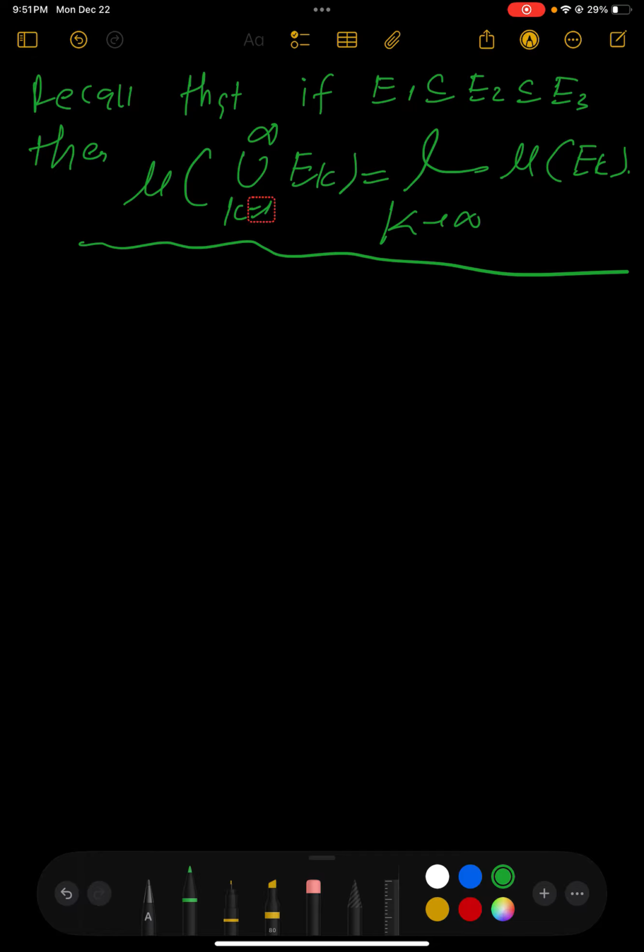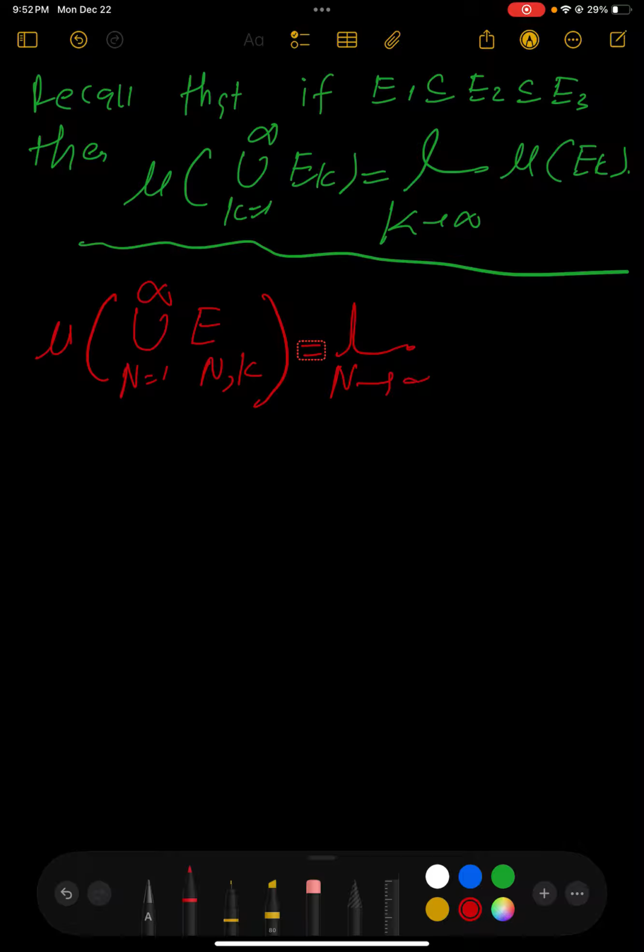So in a similar way, we have the measure of the union of E_n^k for n = 1 up to infinity, which is the limit as n approaches infinity of the measure of E_n^k. But what is this union of E_n^k?